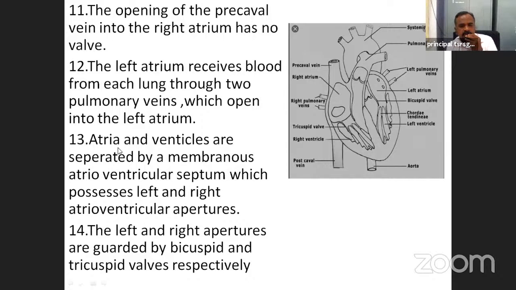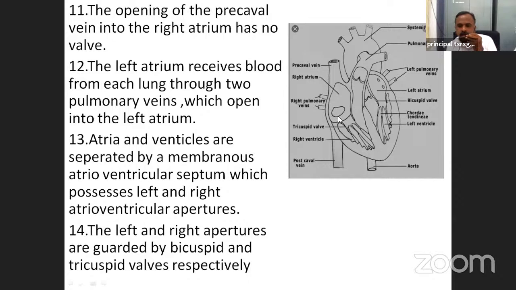Next, the atria and ventricles are separated by a membranous atrioventricular septum, which possesses left and right atrioventricular apertures. These are the atria, these are the ventricles.